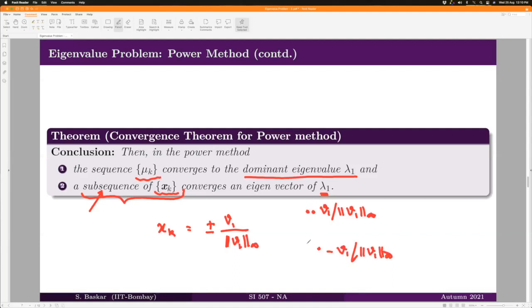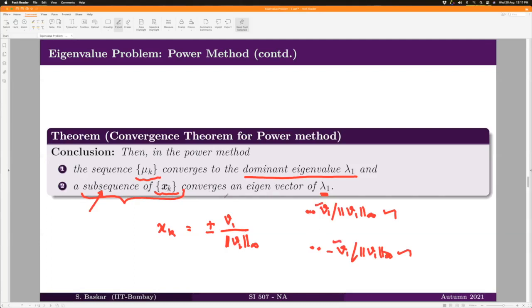It may jump from here to here, here to here like that. So therefore, you can have a subsequence which can converge either to this or this. That is what we have proved in the last class. Now our interest is to get the whole sequence converging to either this or this.